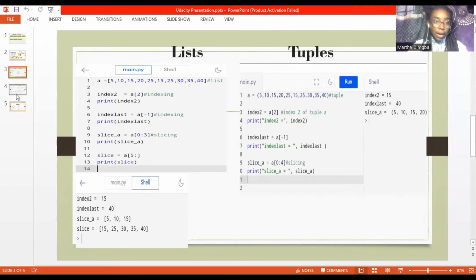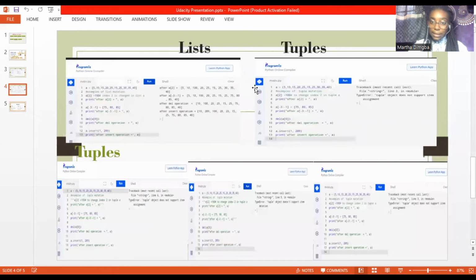So let's look at how mutable our list is and how immutable our tuple is. On our slide here, when I assigned index number 2 in this list to 100 and printed out the list again, I had 100. But when it comes to the tuple, when I did that same assignment, I had an error message. This error message comes up every single time I try to add an element, change an element, or delete an element. It shows that a tuple is immutable. You cannot remove elements from the tuple. You cannot add. You cannot change the positions of elements in the tuple.